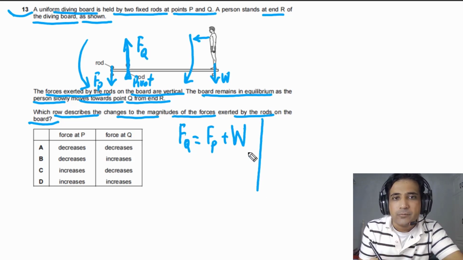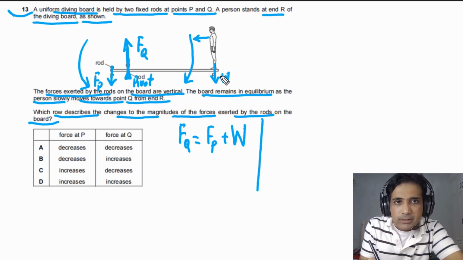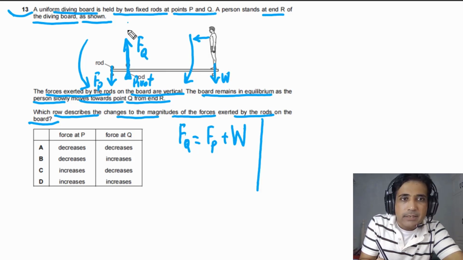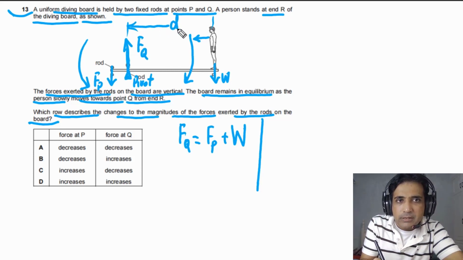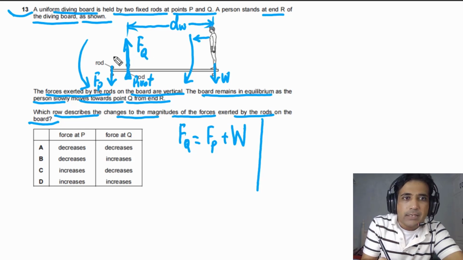And second, we need to understand about moment. If we take the moment of this person, let's say the weight of this person is W, and imagine that the distance of this person from the pivot is dW. And let's say the distance of this force P from the pivot is dP.